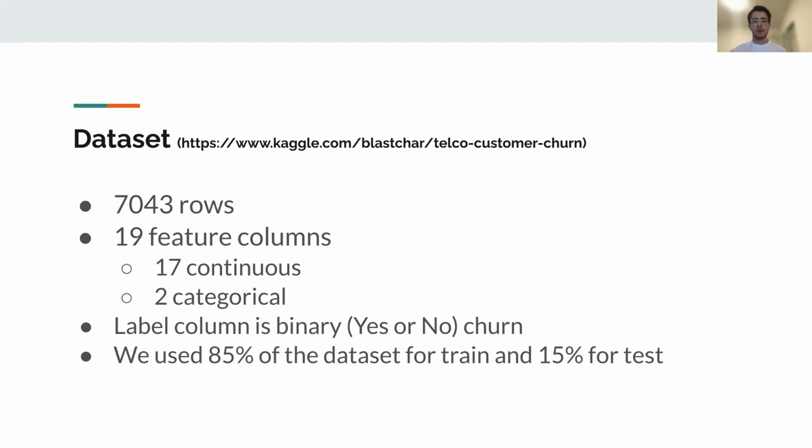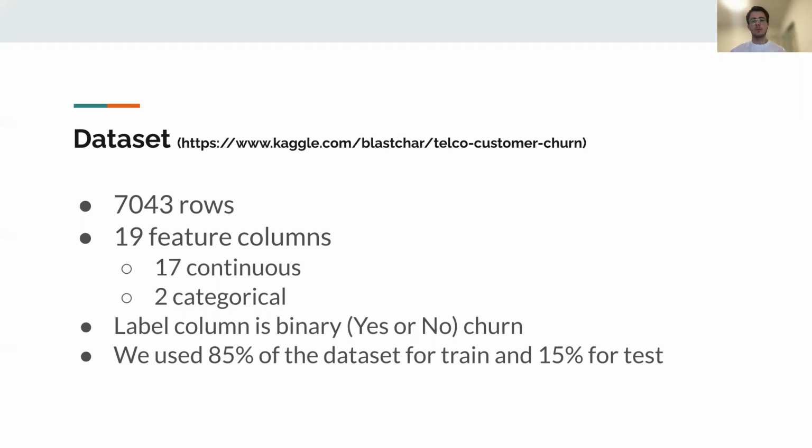As we're using supervised learning, we also split the dataset into train and test, using 85% of the data for train and 15% for test. Also, as the data is unbalanced, we need to take into consideration that only 20% of the samples are churning customers.